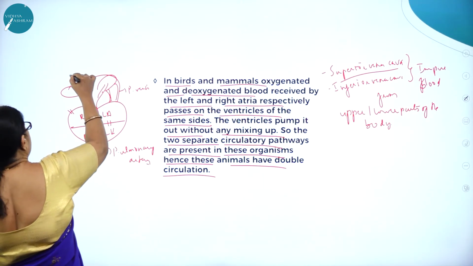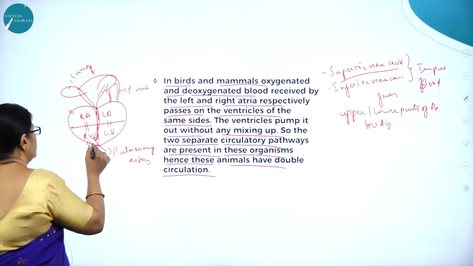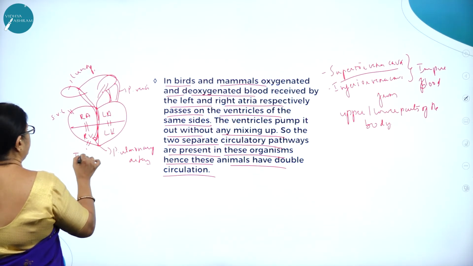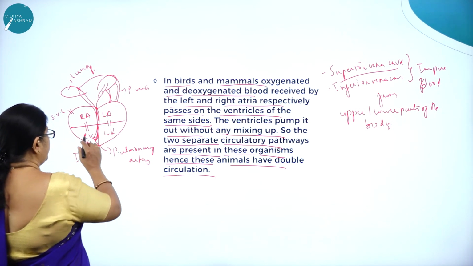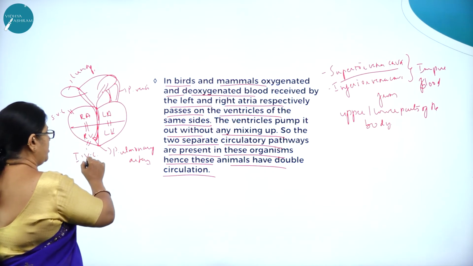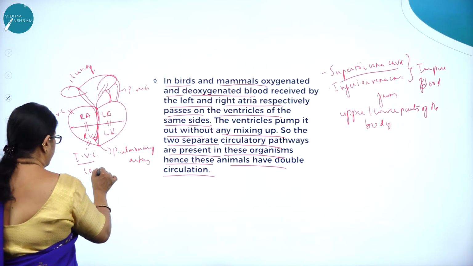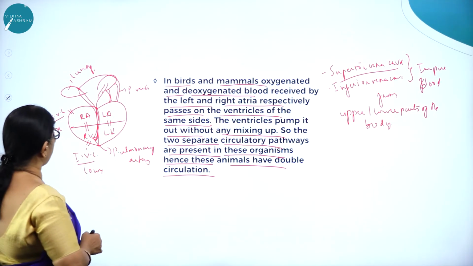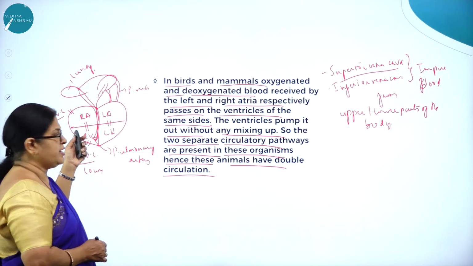So these are the lungs. This is the superior vena cava and this is the inferior vena cava. They carry the impure blood from the lower and upper parts of the body and pour it into the right auricle.